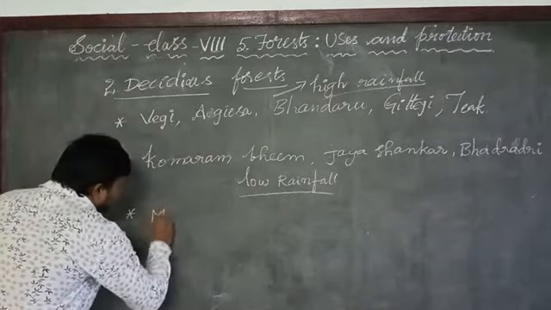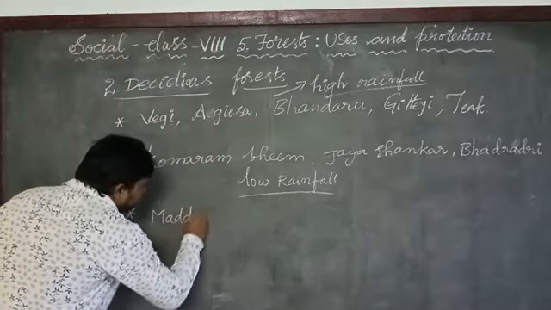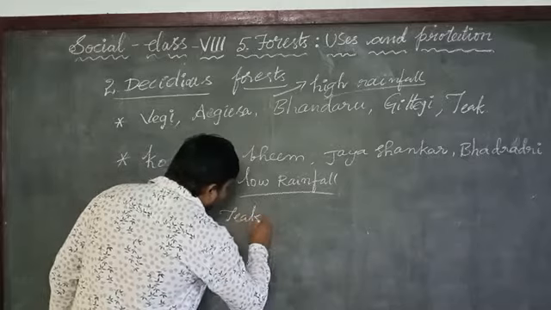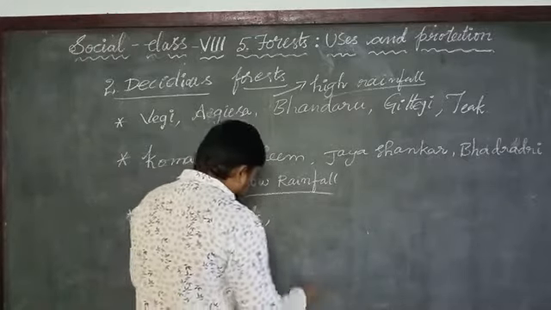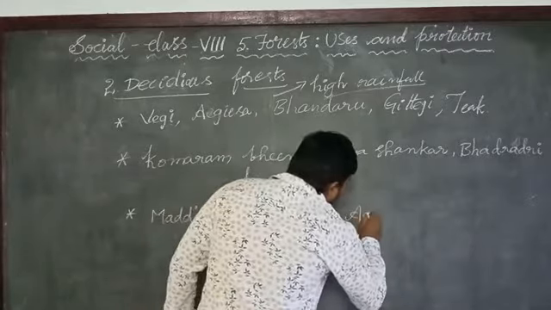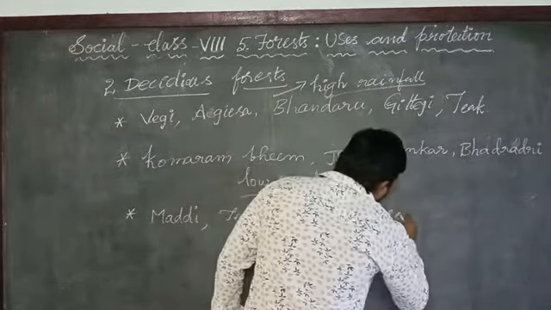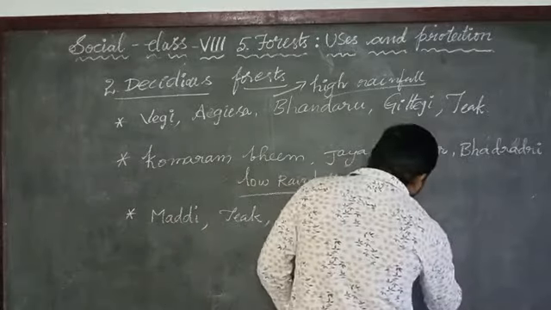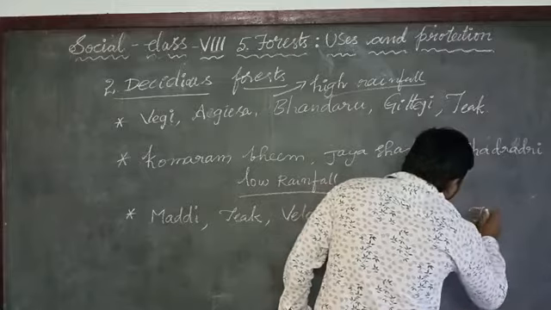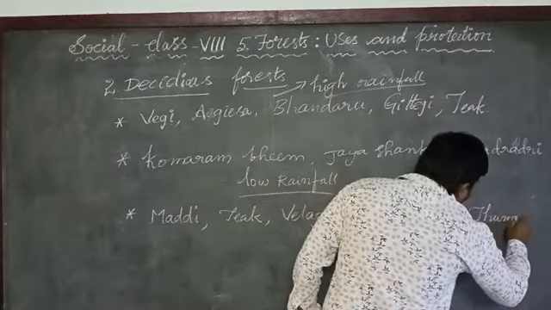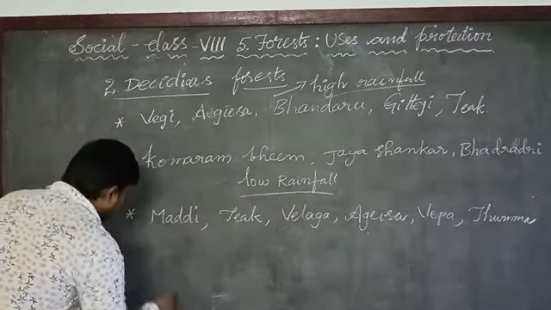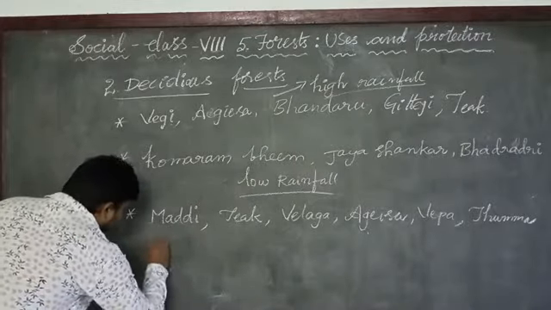Okay, the different kinds of trees that are growing in these regions: Madhi, Teak, Velaga, Agisa, Vepa, Tumma, Neem.